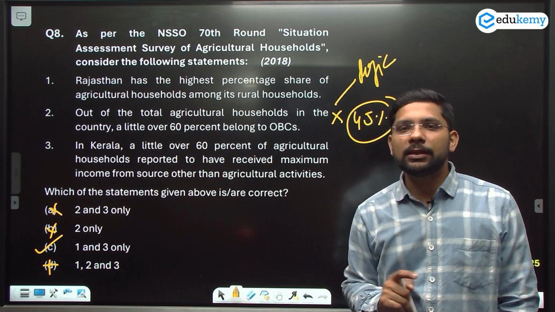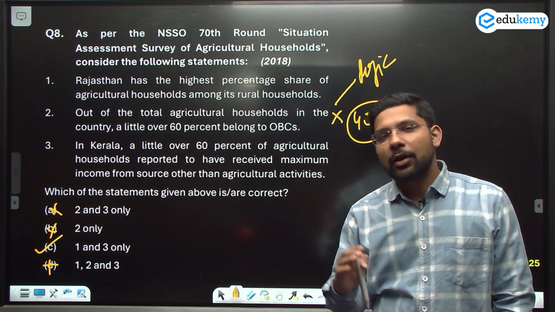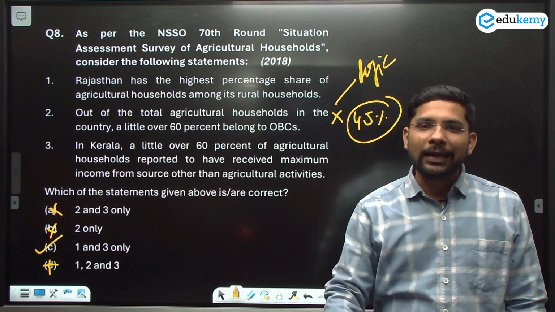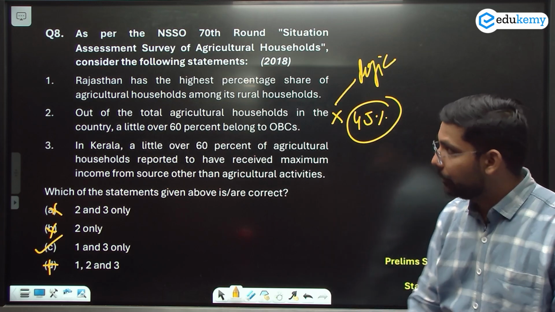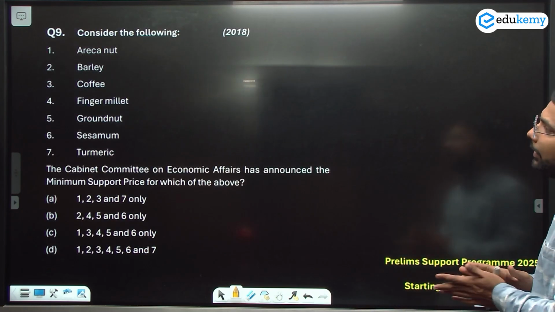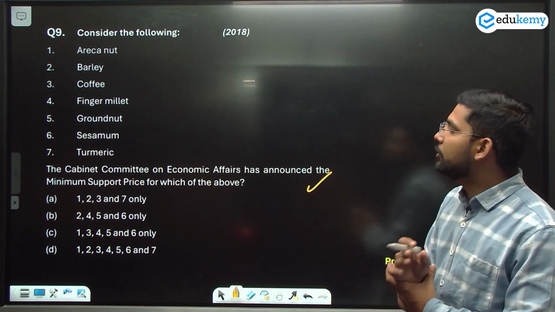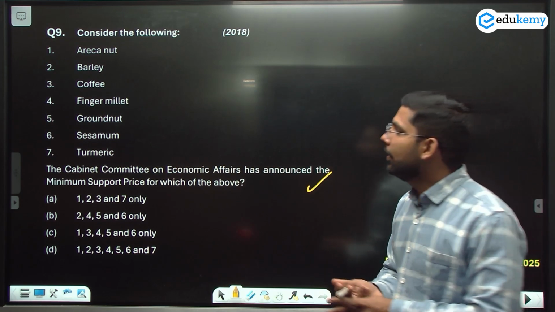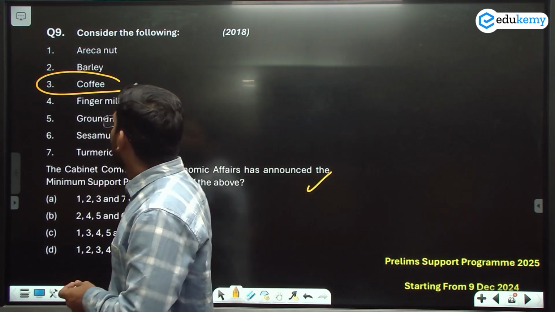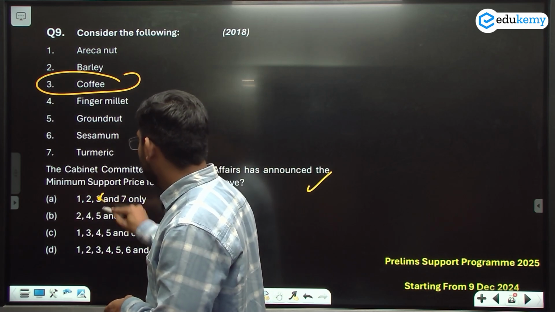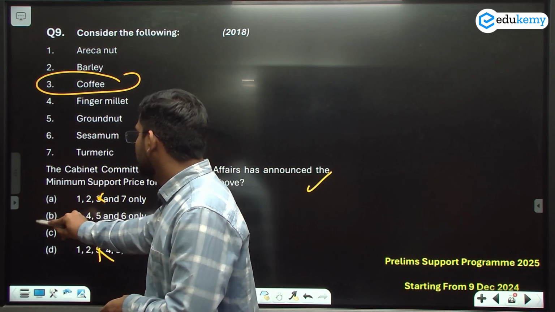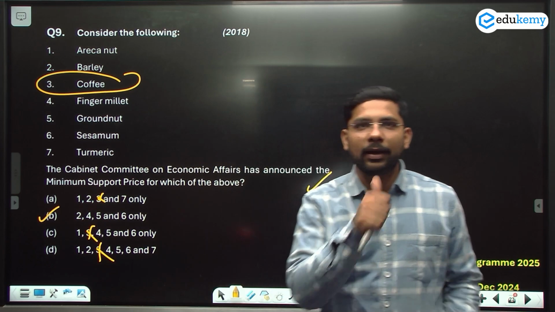But the pattern changed in 2023, but they now again introduced the same pattern. You can eliminate some of the questions in the CSE Prelims. Now let's move to the question number 9. Consider the following. The Cabinet Committee on Economic Affairs has announced the minimum support price. Coffee के लिए तो मिलता ही नहीं है, so you can directly come to the coffee here. 3. No minimum support price, so 3 I can eliminate here. I can eliminate here also. So the answer is B here. 2, 4, 5 and 6 it's the answer.